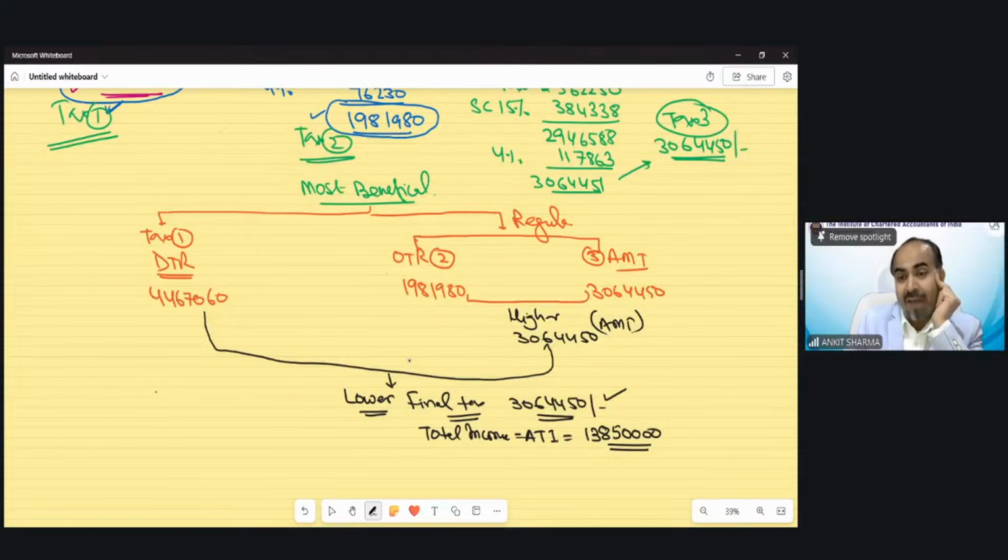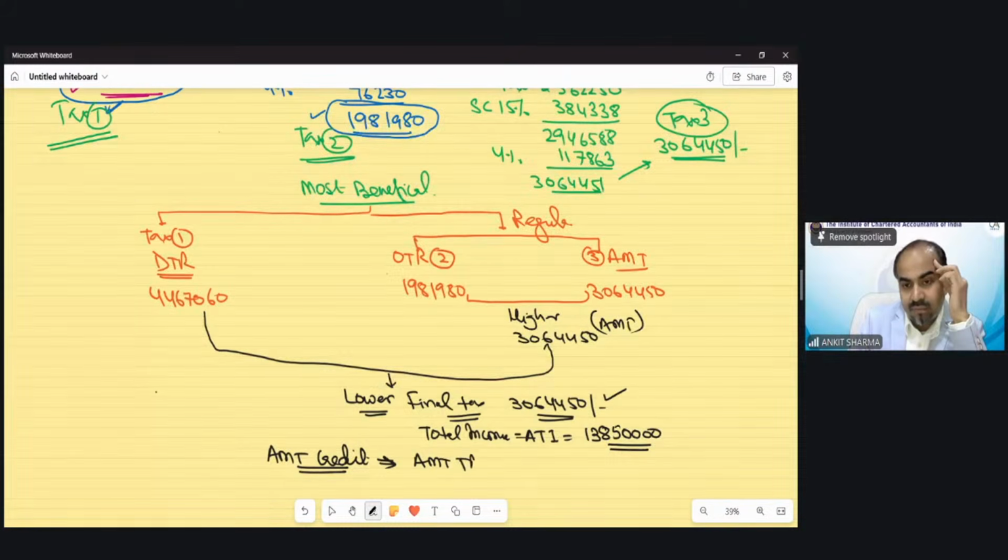And because we have to pay tax as per AMT provision, AMT credit could also be asked in the question. And AMT credit would always be AMT tax less optional tax regime tax. So AMT tax is 3064450 and optional tax regime tax was this 1981980.